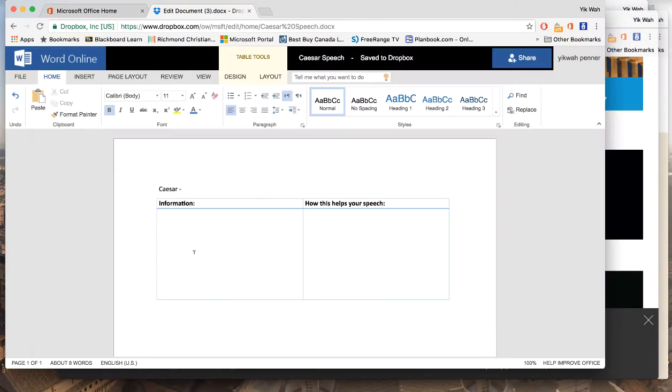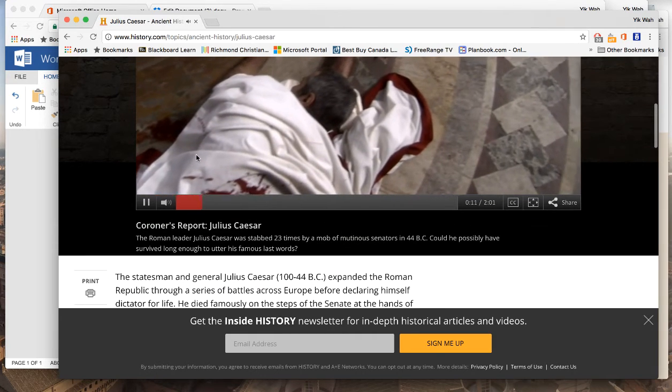Okay, and then you're going to start putting that information here, and then on this side you're going to write how you can use this in your speech, right? So what part will this be? So how will these points that you've learned in this information help you in your speech? So you're going to be just writing down your information here, and then how this helps you, or maybe you'll just be synthesizing your information here. Okay, after this is done. Julius Caesar lived by the sword and died by the sword.